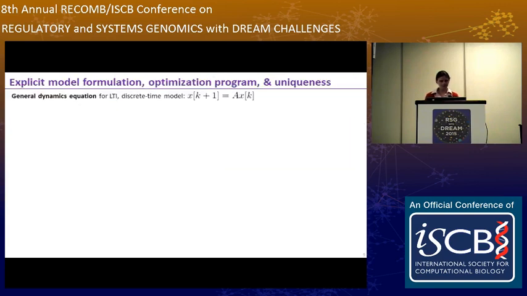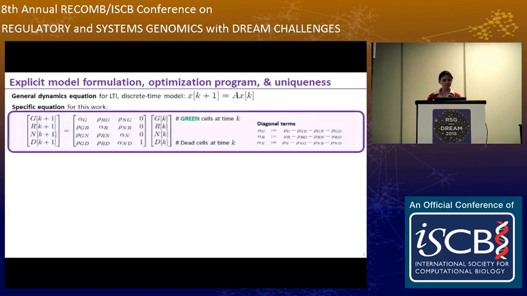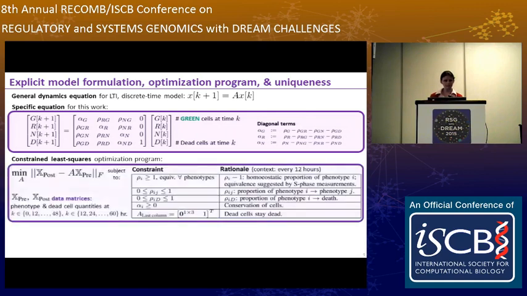So now we will go a little bit more into the math. So this is the specific equation for our work. So we just have a 4x4 matrix, and we want to determine what the parameters in that matrix are using our data. So this is our optimization program. What we do is we minimize the difference between the measurements.